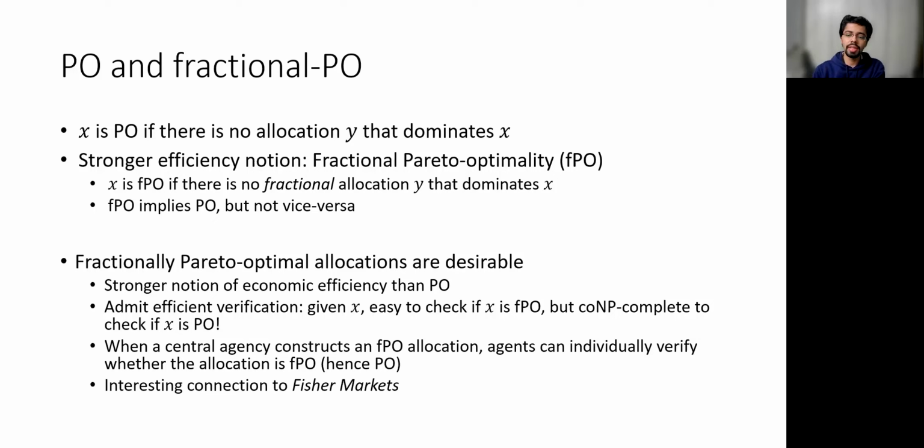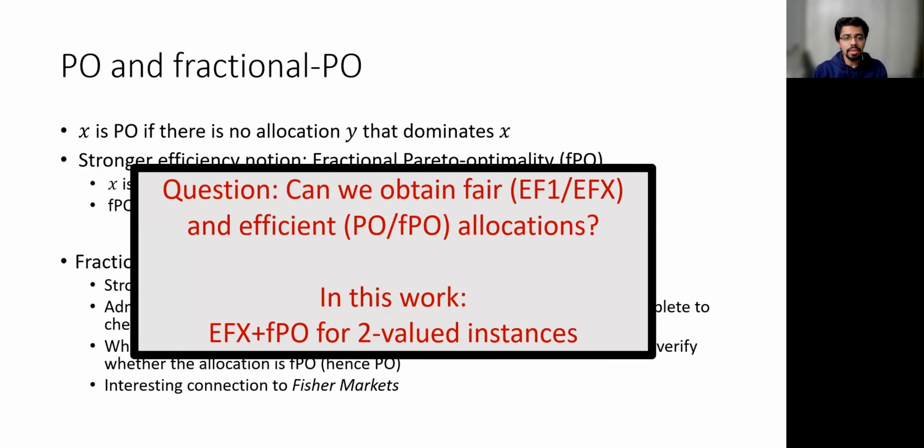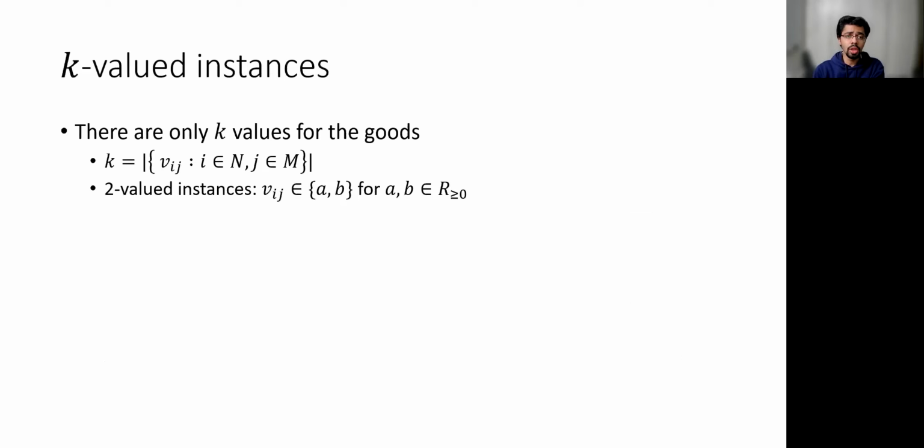Having defined these fairness and efficiency notions, we can ask: can we obtain allocations that are simultaneously fair and efficient? In this work, we show that we can obtain EFX plus FPO allocations for an interesting subclass where agents have only two values for the goods. More concretely, an instance is said to be K-valued if the agent's values for the goods come from a set of size K. In particular, for two-valued instances, all values are either A or B, for two non-negative reals A and B.